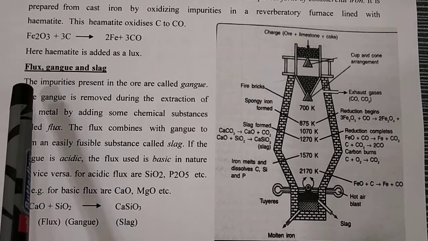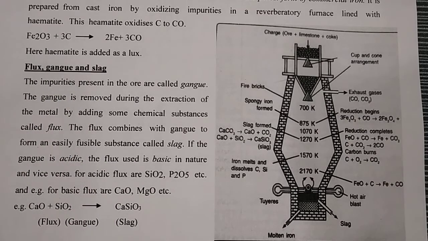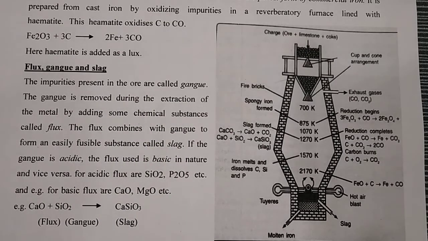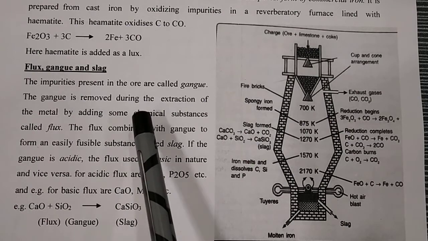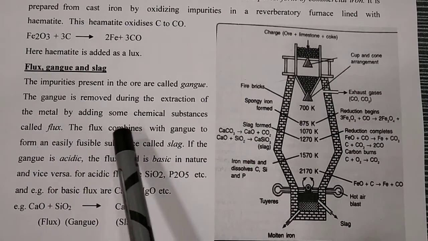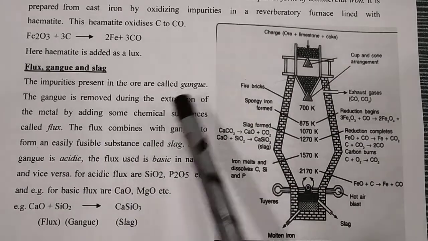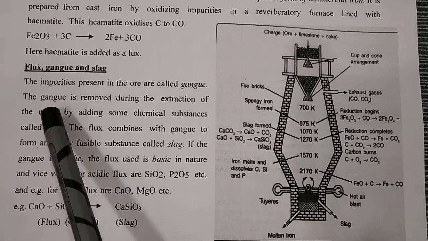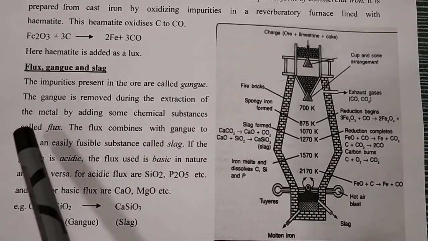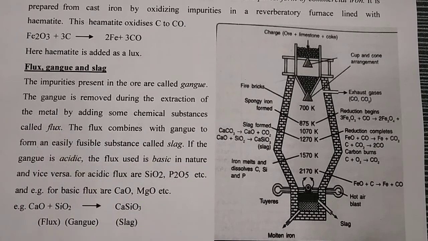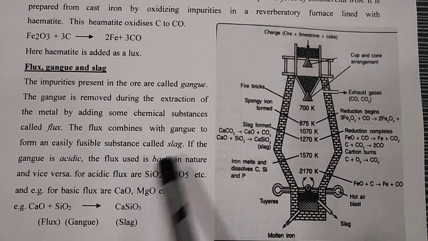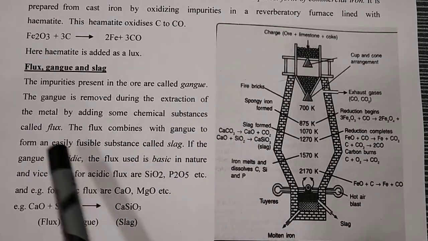So next we move on to flux, gangue and slag. The impurities present in the ore are called gangue. The gangue is removed during the extraction of the metal by adding some chemical substance called flux. So two 1-marker questions are here: what actually is gangue, and what actually is flux. The flux combines with gangue to form an easily fusible substance called slag. Third 1-marker question: what actually is slag? First gangue, second flux, third slag.